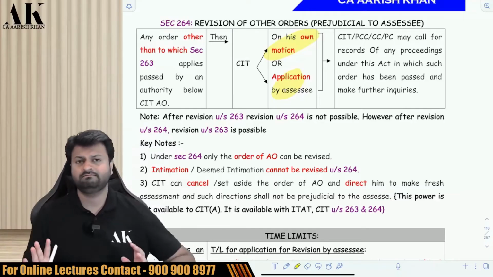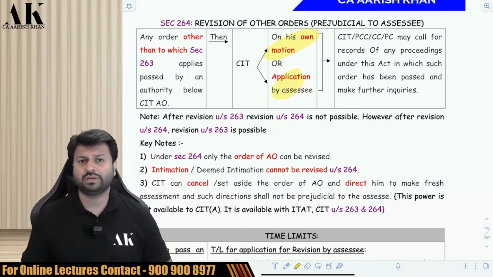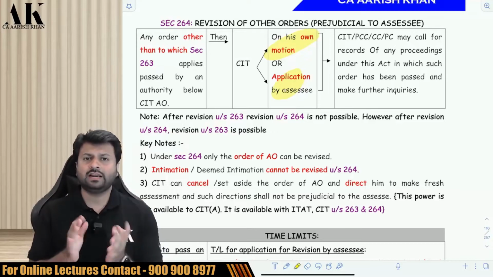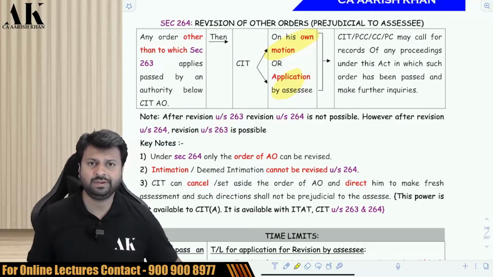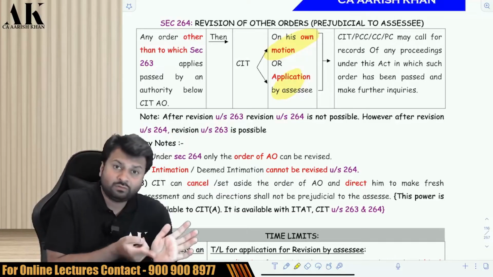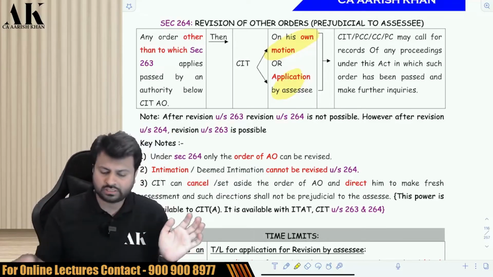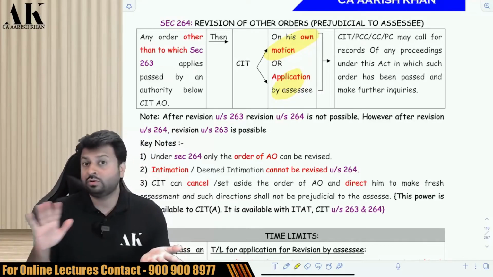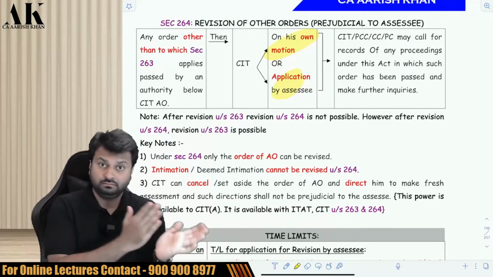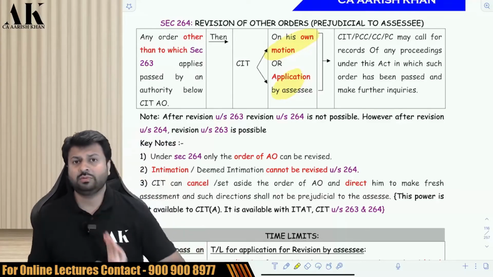Now, there are some important points which have to be kept in mind. The law says that once an order is revised under 263, then 264 is not possible. It means if your order was earlier subject to 263, then 264 is not possible, but the converse is possible. It means after 263, 264 is not possible, but after 264, 263 is possible. You have to be very careful about it.